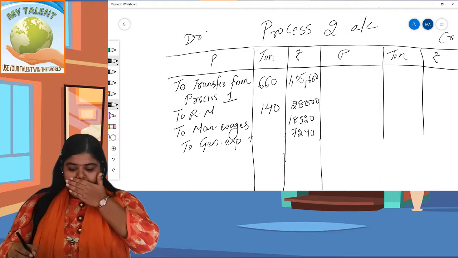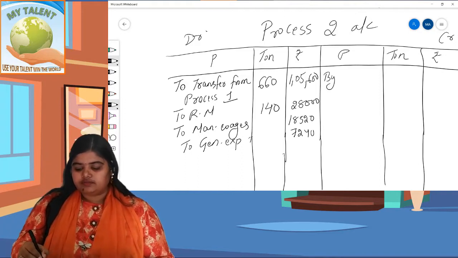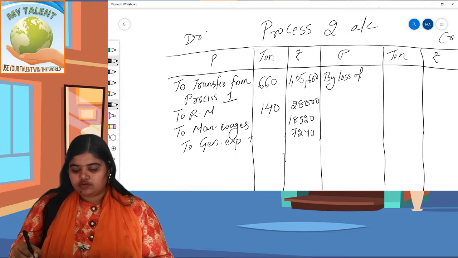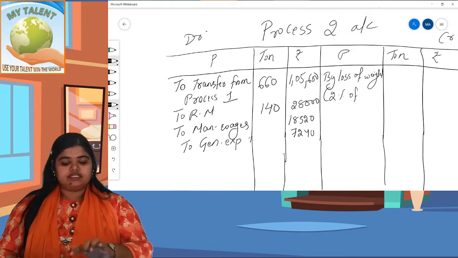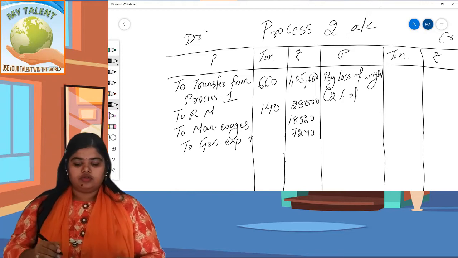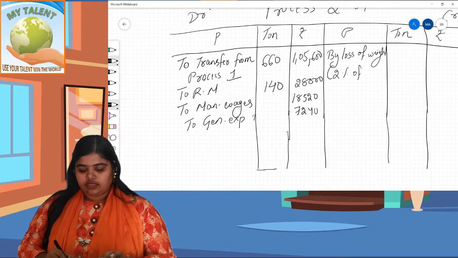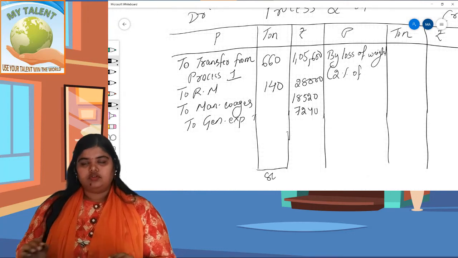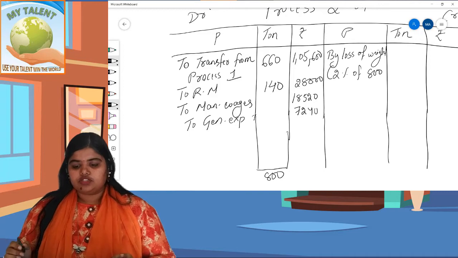Coming to credit side, we have to write the same thing by loss of weight. Okay, loss of weight 2% of 660 and 140. You have to merge it. तो total 660 plus 140 कितने हो? Total 800. Okay, 800 का 2%, it comes to 16.